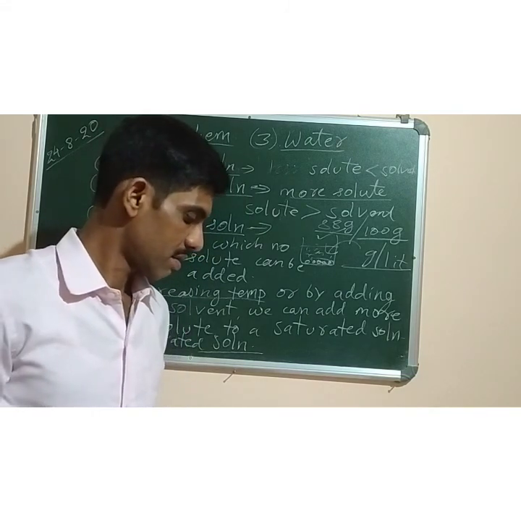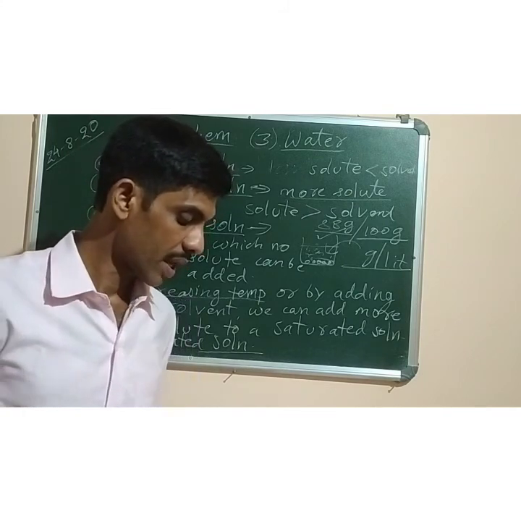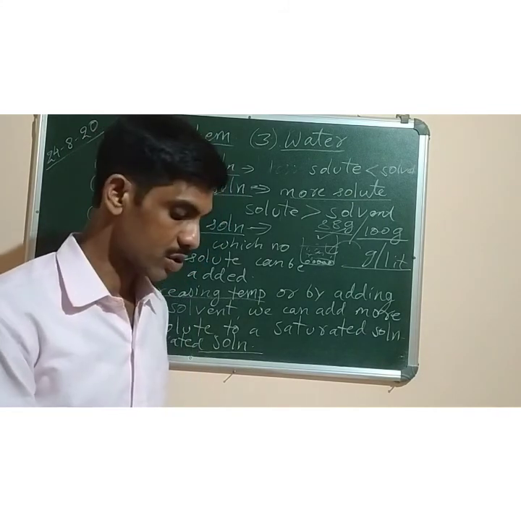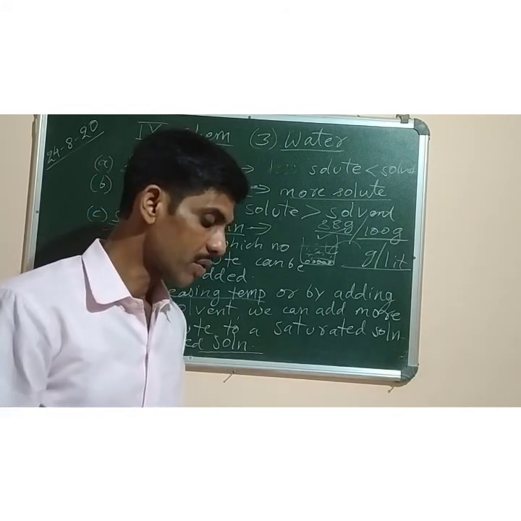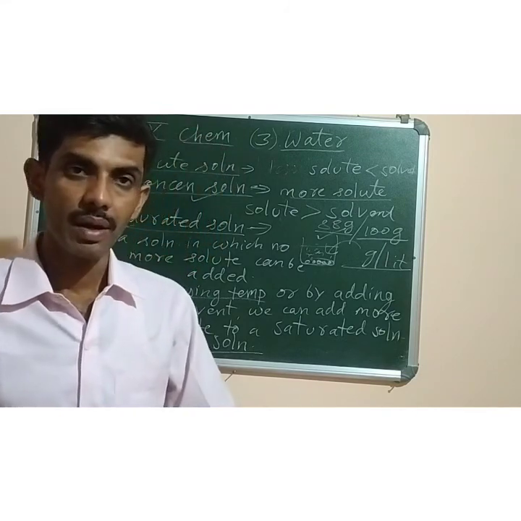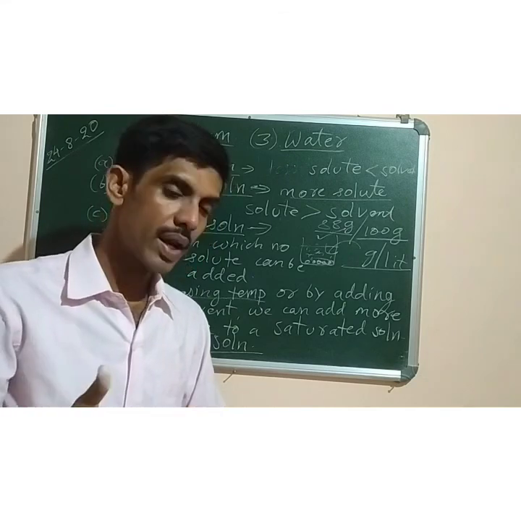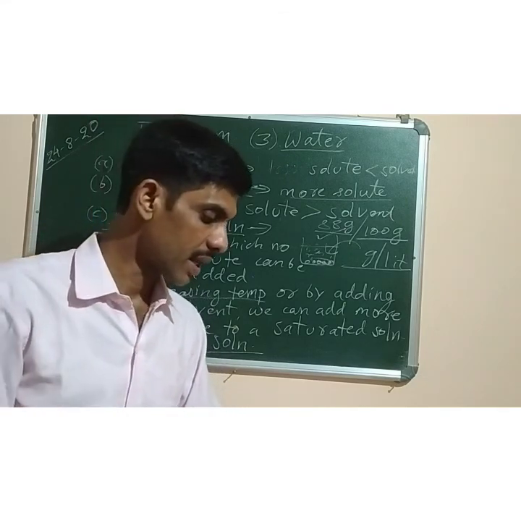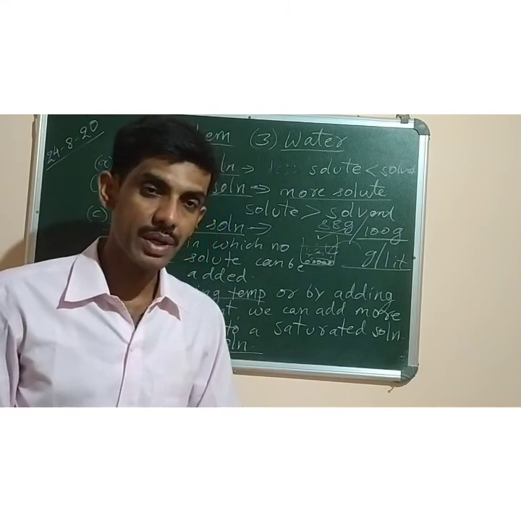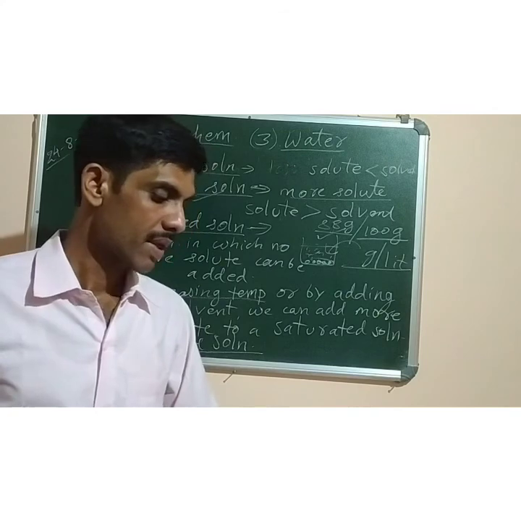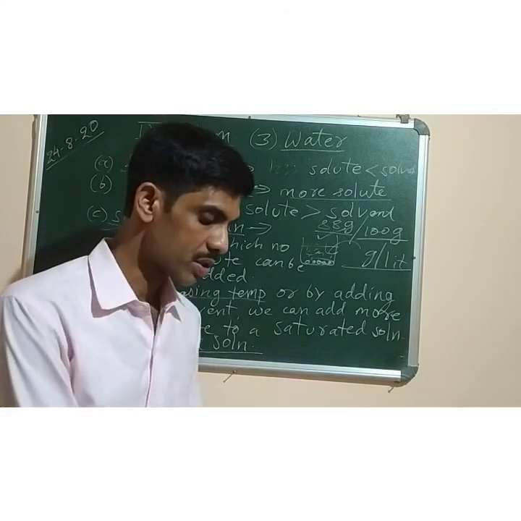You can write your name in the comments after watching the video, and then next we can study about factors affecting the solubility of a solid in a liquid. Okay. And you remember I had told the word polar. When a neutral molecule has a positive area at one end and a negative area at the other end, it is called a polar molecule. So water is a polar molecule because it has a bent shape and oxygen is more electronegative than hydrogen. So today this much only in chemistry.